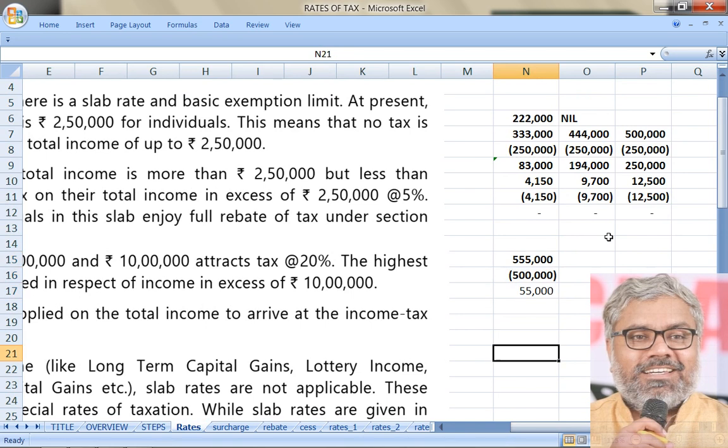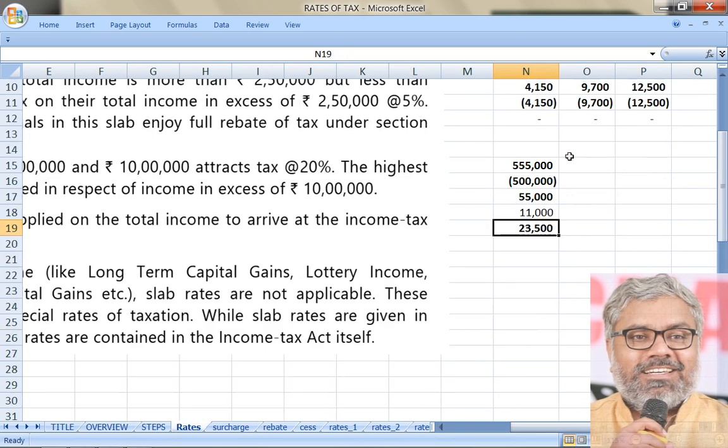So by how much the income has exceeded 5 lakhs here? That is 55,000. On that, how much percentage of tax to be calculated? Calculated at the rate of 20%. 20% of that means 11,000. But that is not enough. This plus 12,500, which is related to the earlier slab, is going to be the base tax liability of this SSE who has 5 lakhs 55,000 as income.